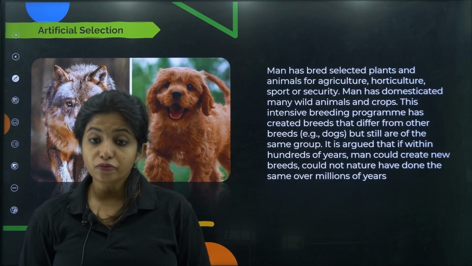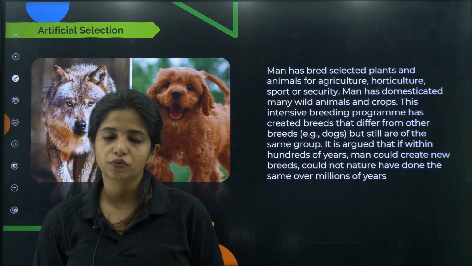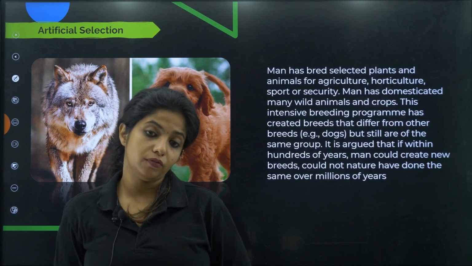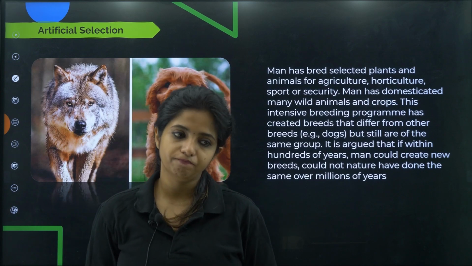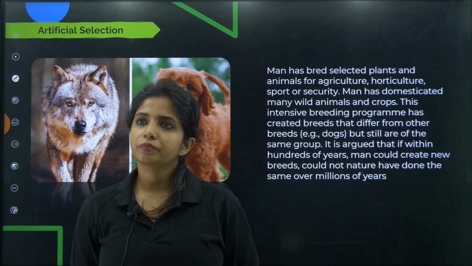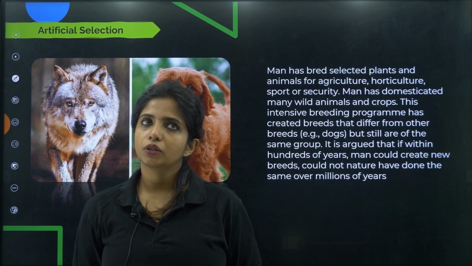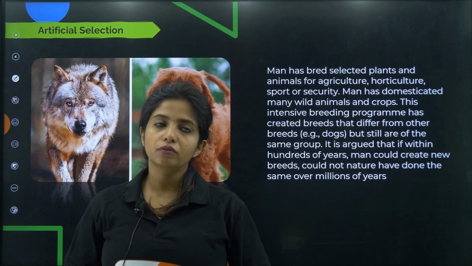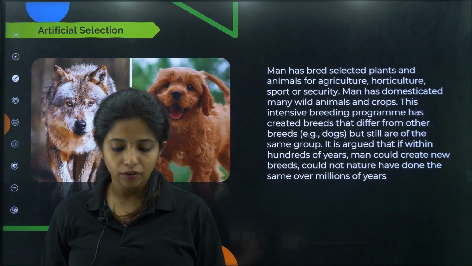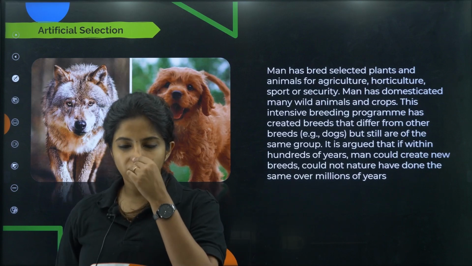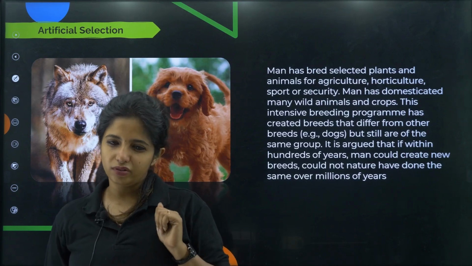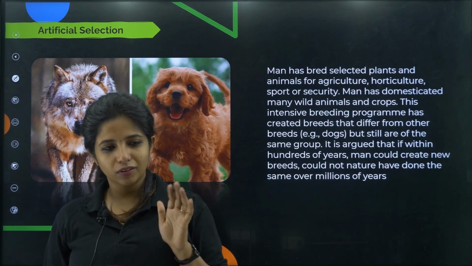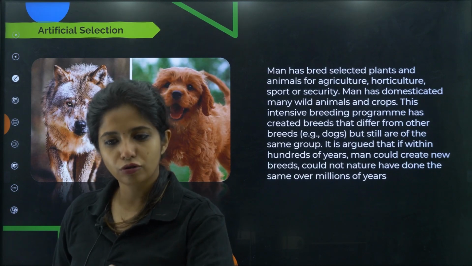So initially we had wolves, children. You know wolves are dangerous. If they are hungry, they will eat us. So what happened was, human beings initially had wolves because we all lived in forests. Some wolves were like papa wolves, gentle ones. They were like, we won't do anything bad to you, just give us food.